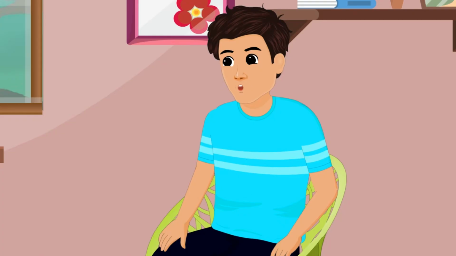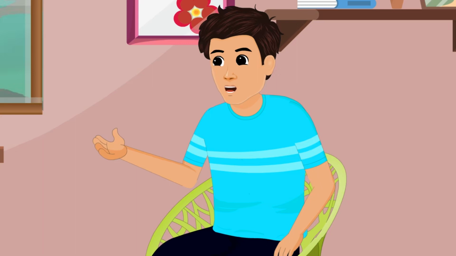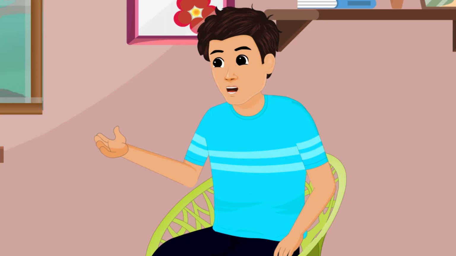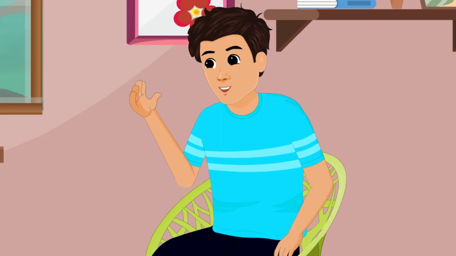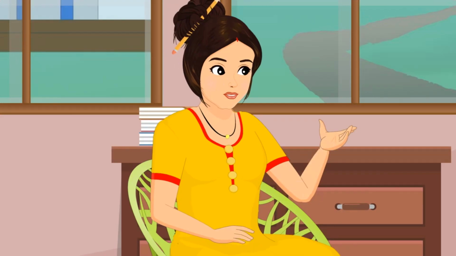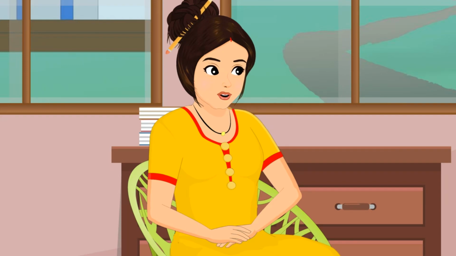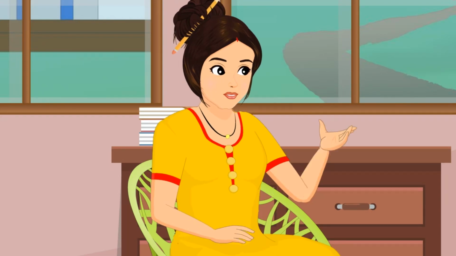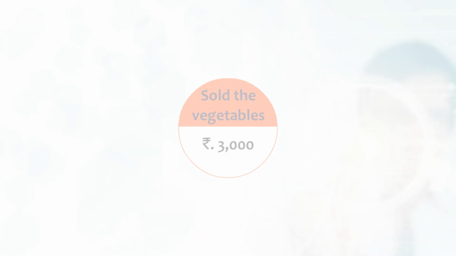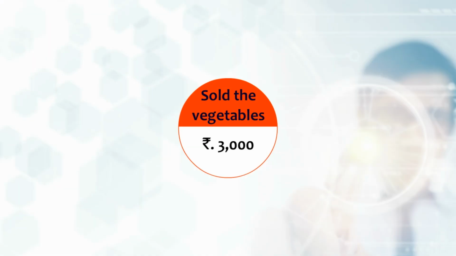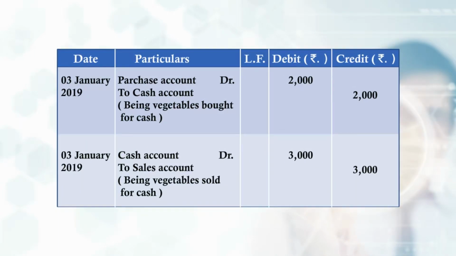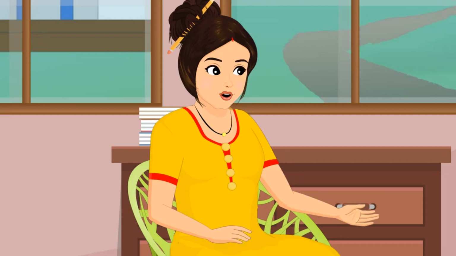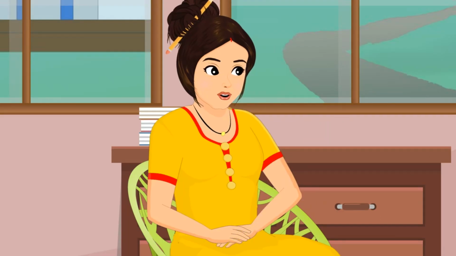Earlier, we have discussed about a petty businessman called Raju the Thelawala. Can we apply the different types of current assets in his case, ma'am? Sure, Anil. Let's check how all these are applicable in his case. Going back to Raju the Thelawala, remember that he sold the vegetables for rupees 3,000. Last time, we assumed that he sold his entire stock of vegetables and he received cash of rupees 3,000 from his customers. This time, let's make some changes in his business dealings.